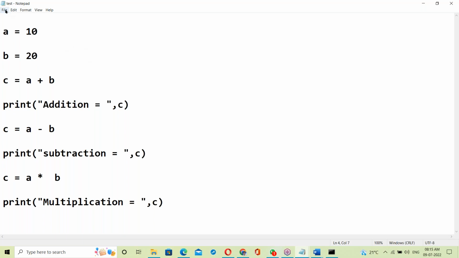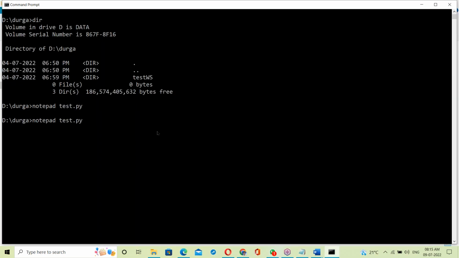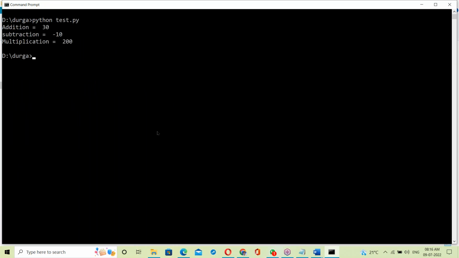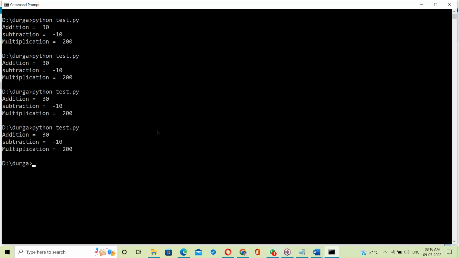How is the script working? Let us see. Control S to save, and close Notepad. Now run the script. With Python, you can directly run the script. If it were a C program, first of all you would have to compile it. But in the case of Python, there is no compilation; the script is executed directly.